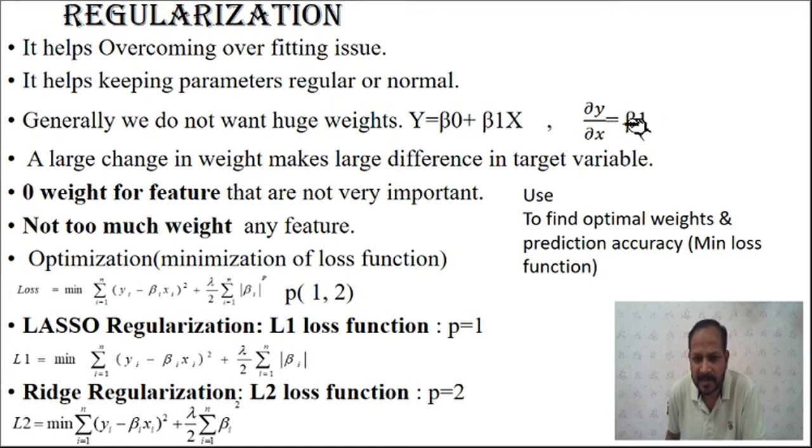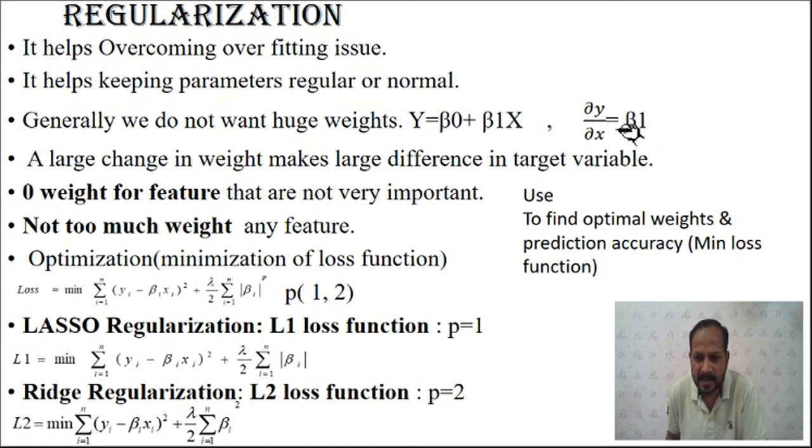So definitely this component beta 1, or that parameter, will dominate the other features, because beta 1 is the coefficient of the x1 feature. There may be beta 1 x1 plus beta 2 x2 plus beta 3 x3 and more features, if you want to make this generalized. So a large number of parameters and a large number of coefficients: beta 1 x1 plus beta 2 x2 plus beta 3 x3 up to beta n xn.